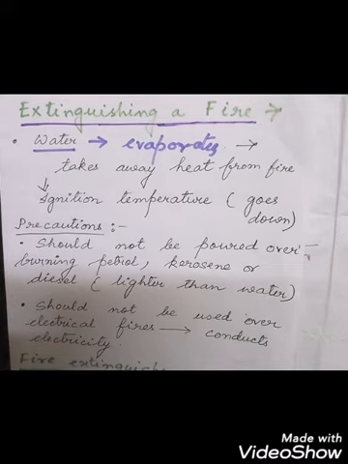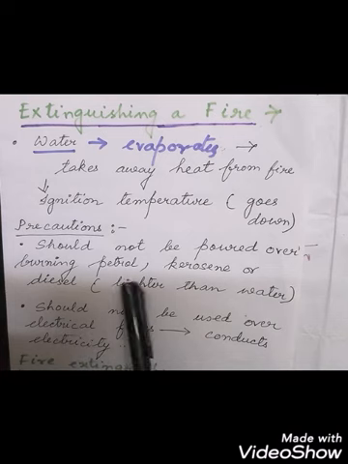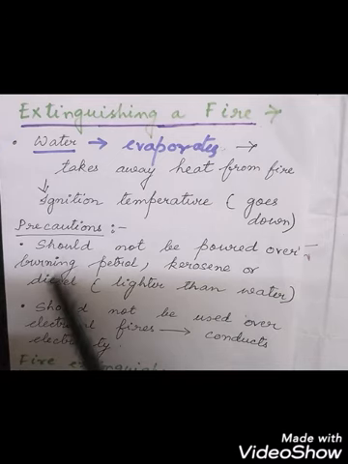Some of the precautions that we should follow while using water are, we should not put water on a fire that has been caused by petrol, kerosene or diesel, whichever item is lighter than water and does not mix with it. If these items have caught fire, we are not supposed to use water on them.